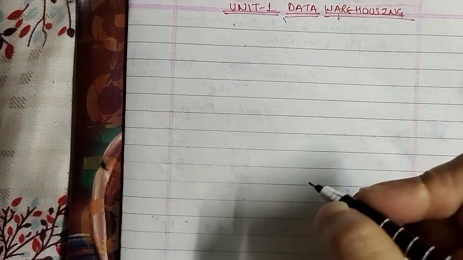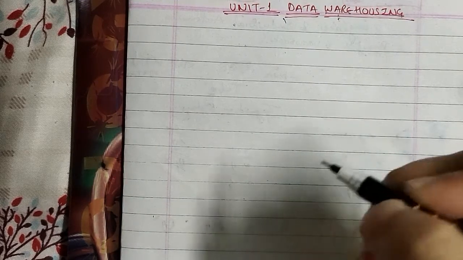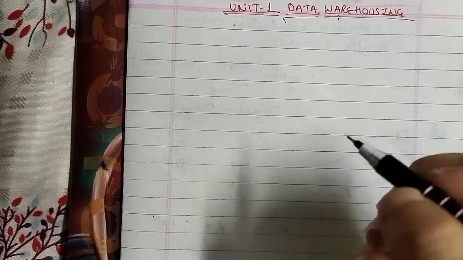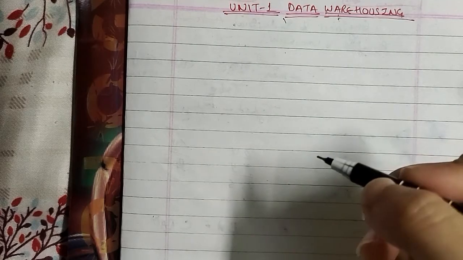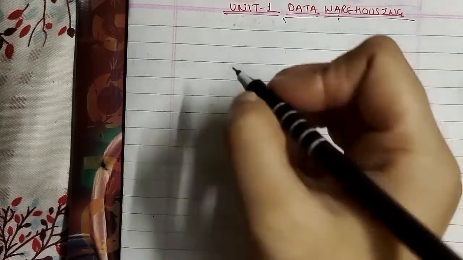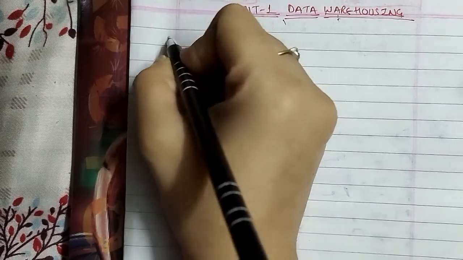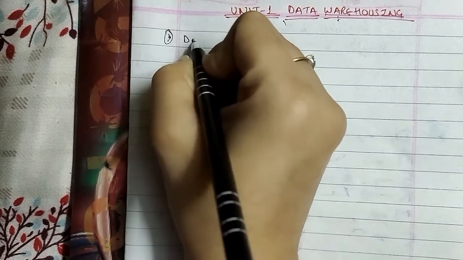Let's go ahead to the question first. What they can ask you is: what do you mean by a data warehouse, and discuss its key features with a suitable example. That has been asked for 10 marks. So let's start with the data warehouse.